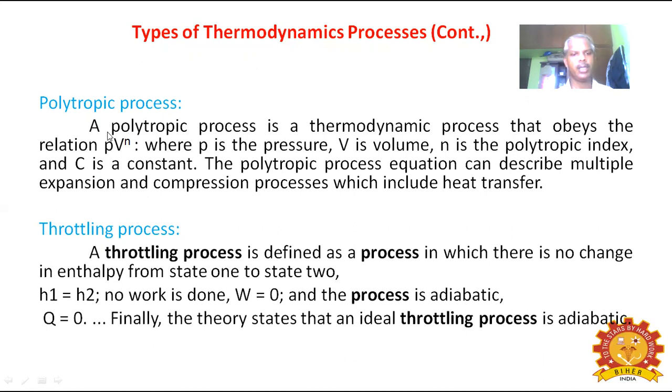A polytropic process is a thermodynamic process that obeys the relation PV^n = C, where P is the pressure, V is the volume, n is the polytropic index, and C is a constant. The polytropic process equation can describe multiple expansion and compression processes, which include heat transfer. So this is the explanation for polytropic process.